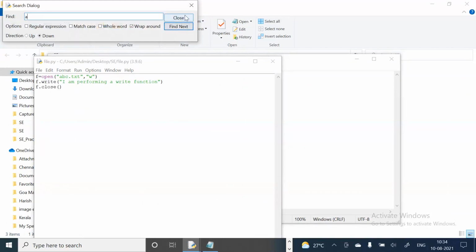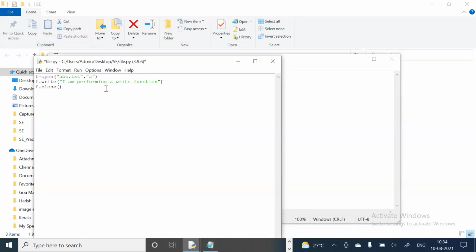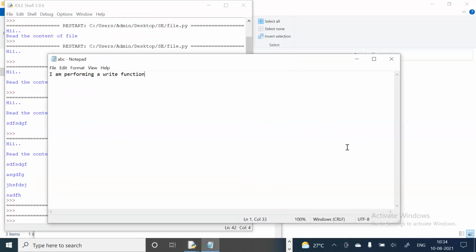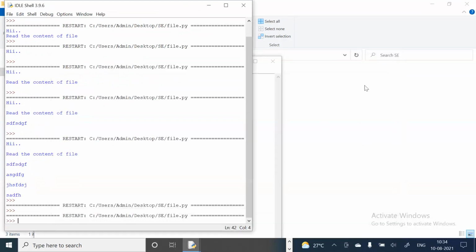A is append, and this will be added at the end. When I run it, I'll close this, otherwise it will not be refreshed.